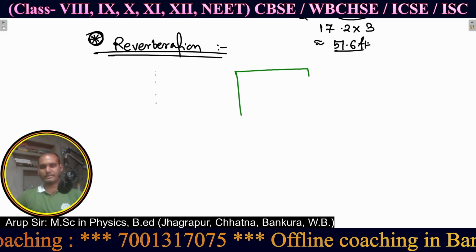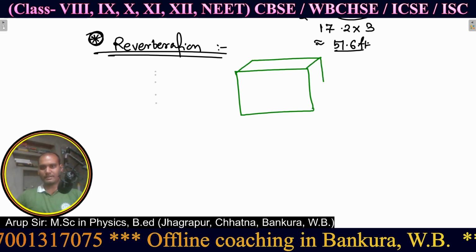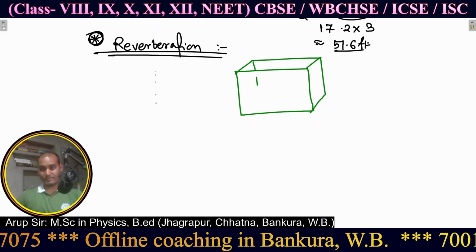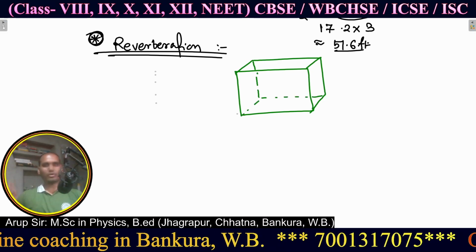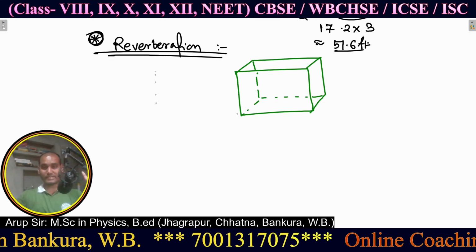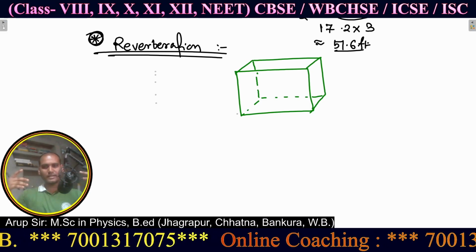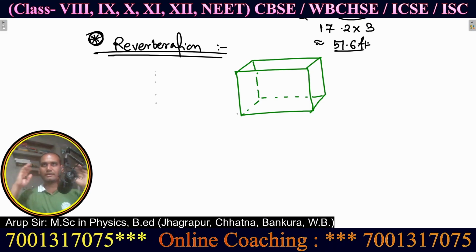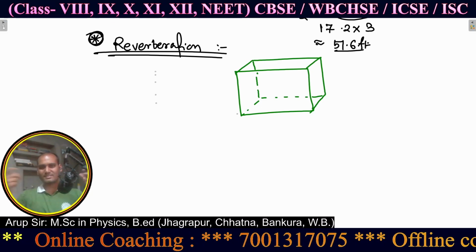Let us consider a building, and suppose I am inside a room, like now I am inside a room, and all the walls, doors and windows are closed. When I speak, along with my direct voice some indirect voices are coming.